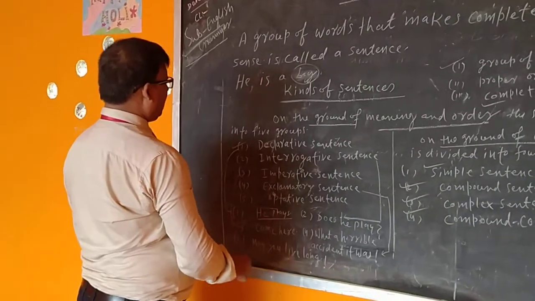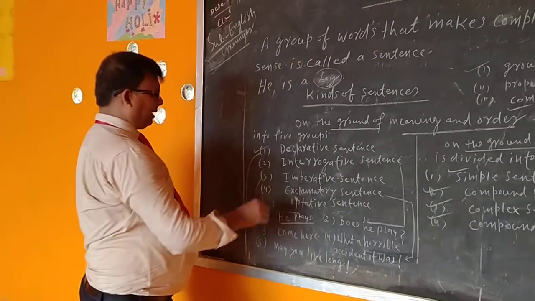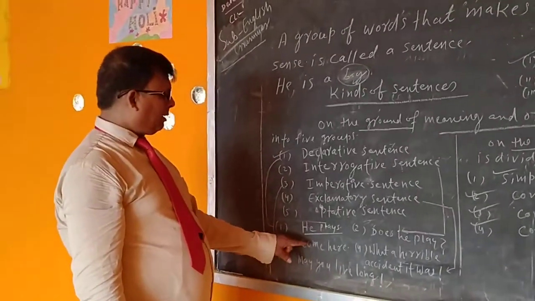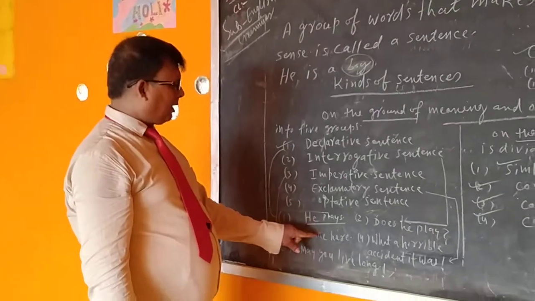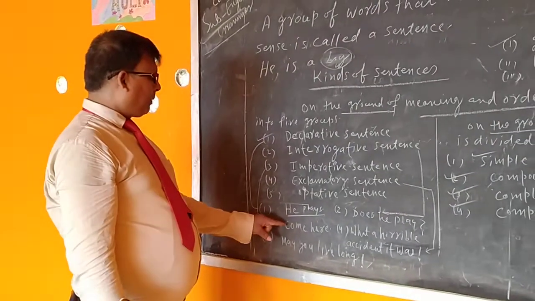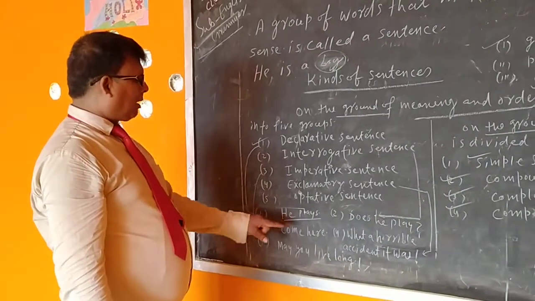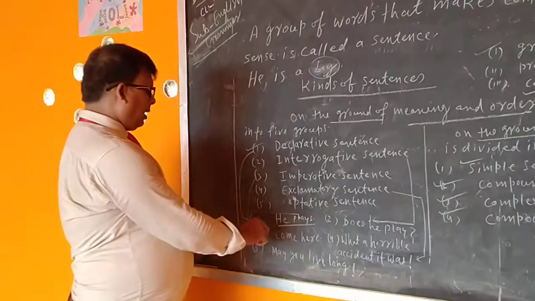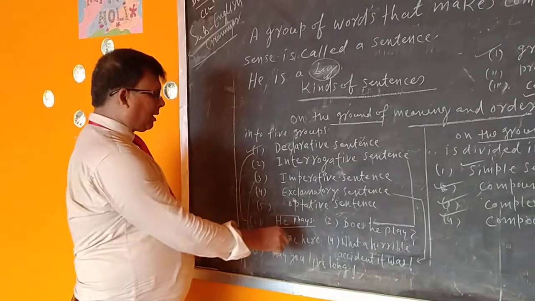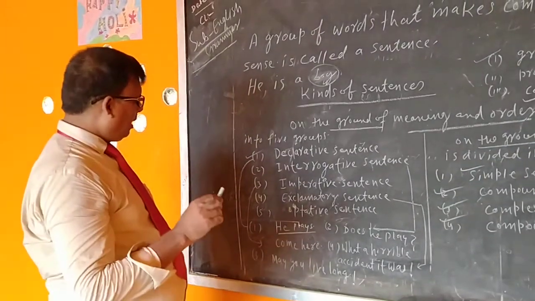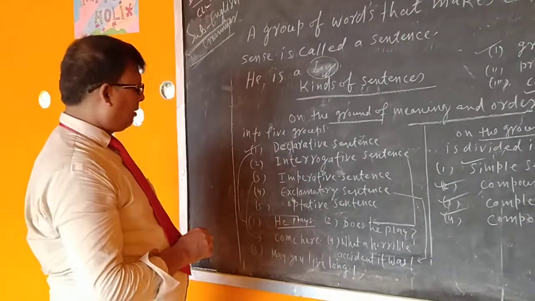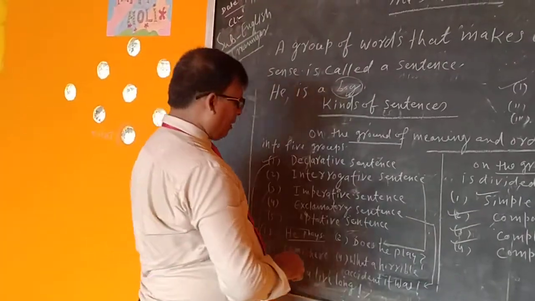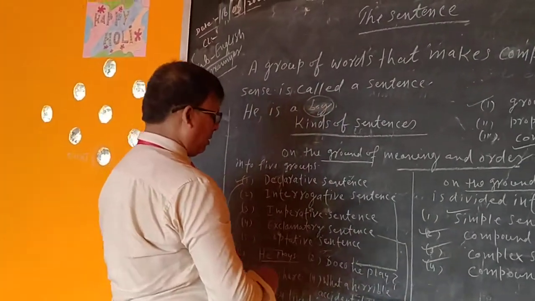"Come here" is the example of imperative sentence. Imperative sentence: command, request, advice, suggestion, persuasion, order. These are imperative sentence. So "come here" is order. So that's why this is imperative sentence. Full stop will be used.